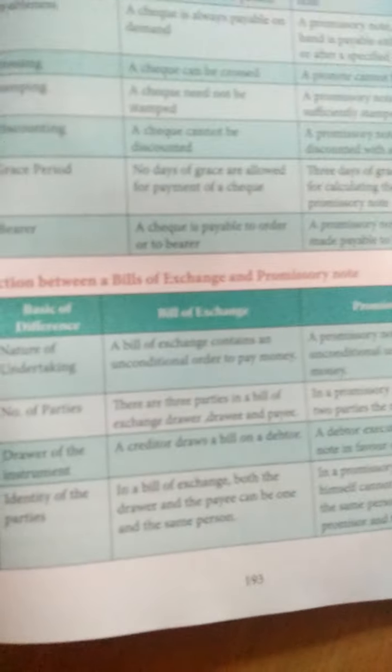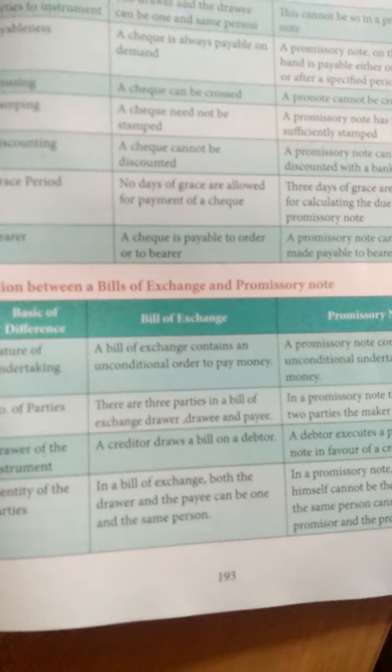Now next we are going to another important set of differences, between bill of exchange and promissory note. See, a bill of exchange is an unconditional order, but a promissory note contains an unconditional promise. In a bill there are three parties involved, but here two parties are involved.